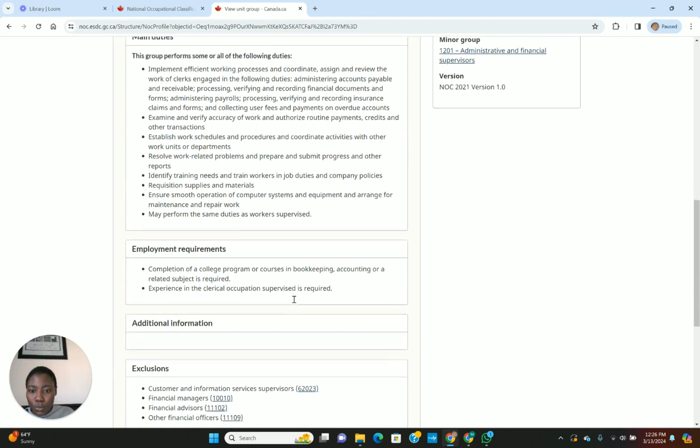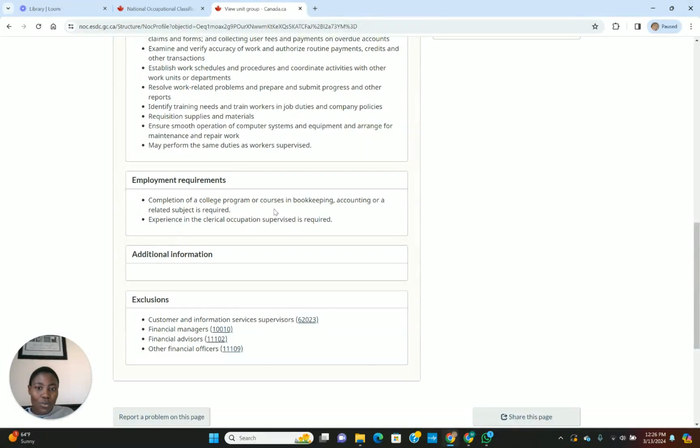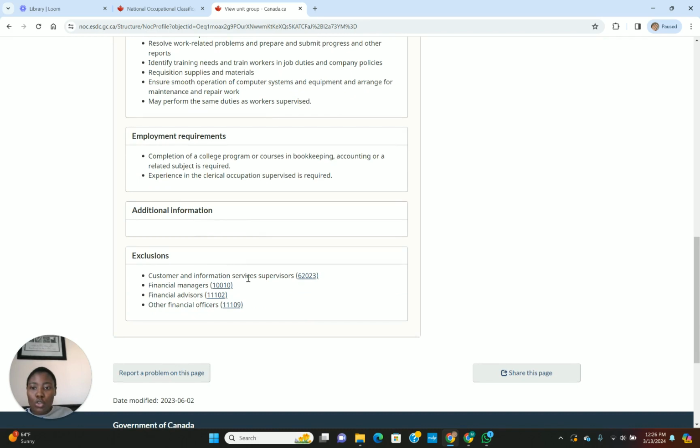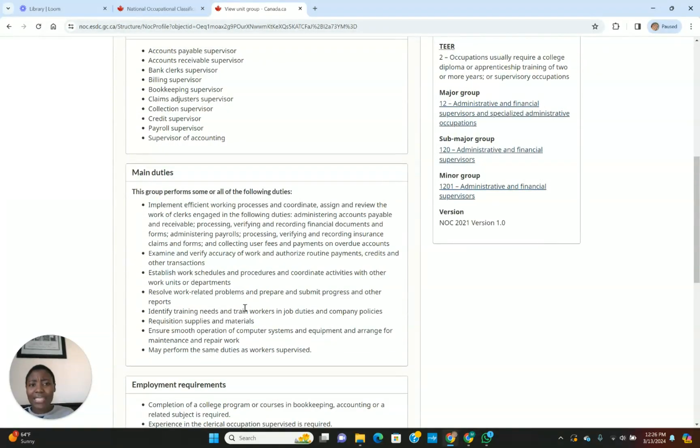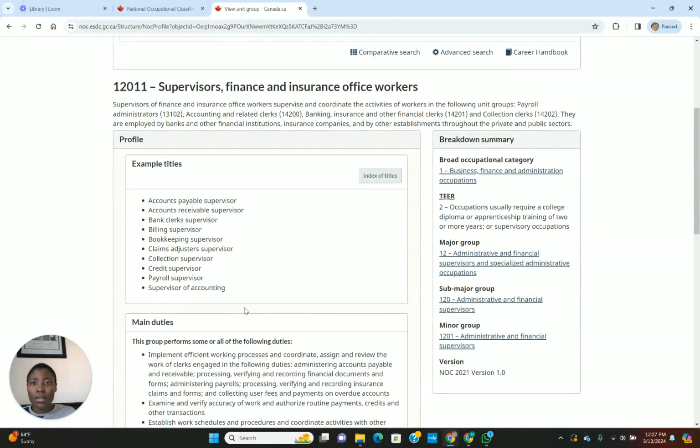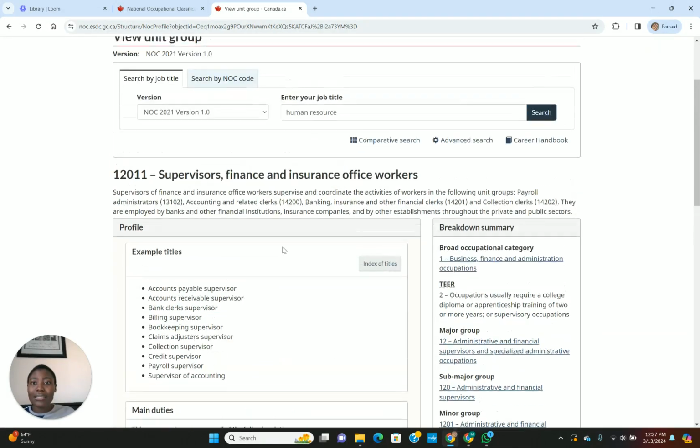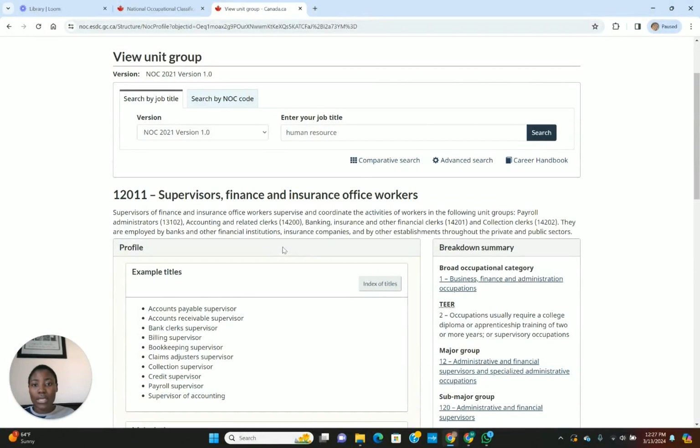If this is what you do, then check the employment requirements: completion of a college program, a course in bookkeeping or an accounting related subject is required. Exclusions: customer and information service supervisors have a different NOC code. Financial managers, different NOC code. Financial advisor, different NOC code. Other financial officers. So guys, this site is going to tell you in detail what your NOC code is.